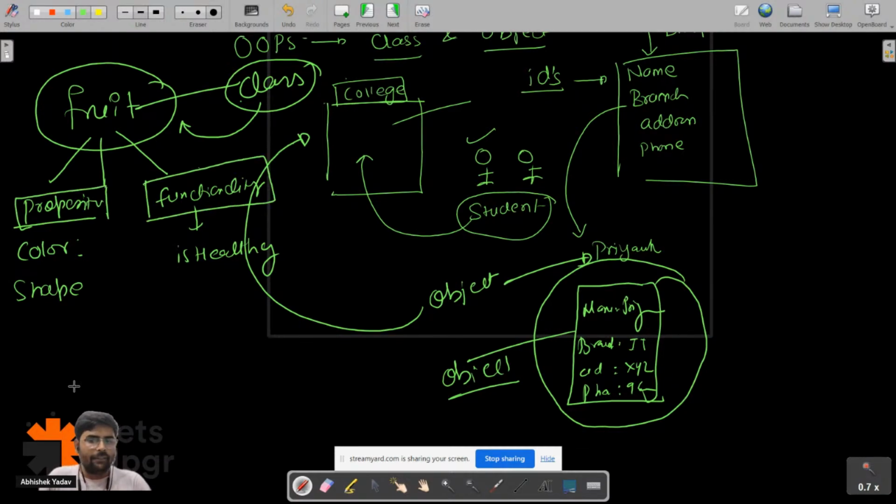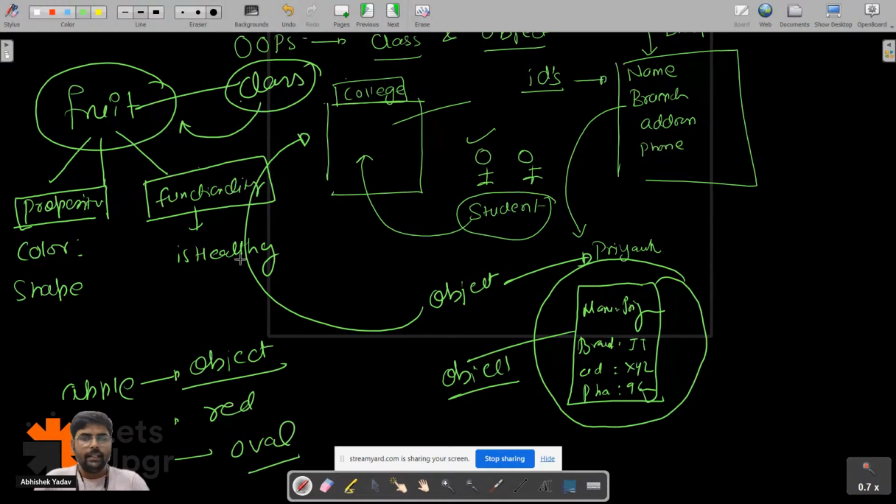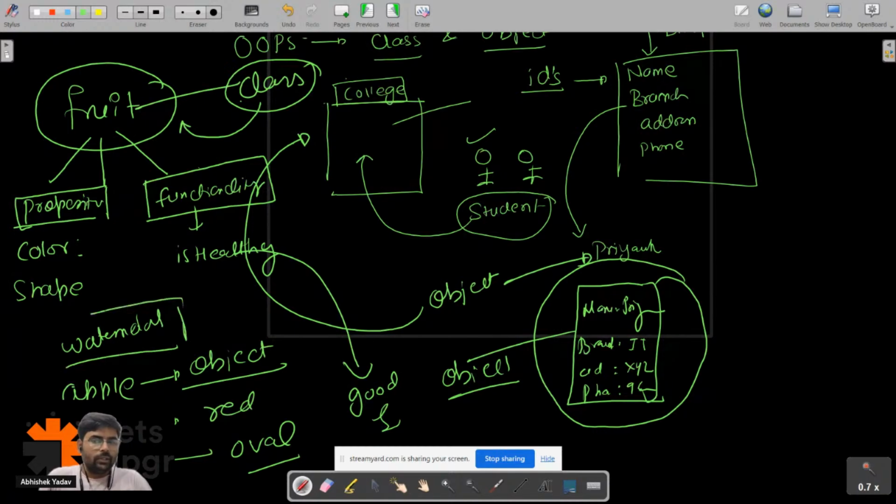So the moment I have an apple in my hand, this apple is the object. Why? Because apple has some color, that is red, some shape, that is oval, and the functionality is that it is good for health. Similarly, you have watermelon, which is again an object. Everyone is clear now? So this is about class and object. When I do the practical implementation, you will get a clear idea.